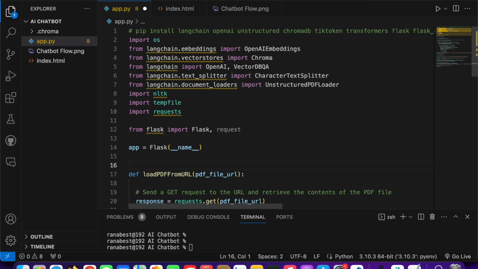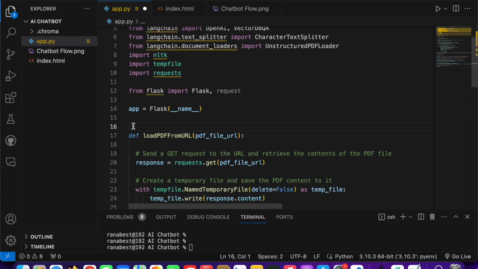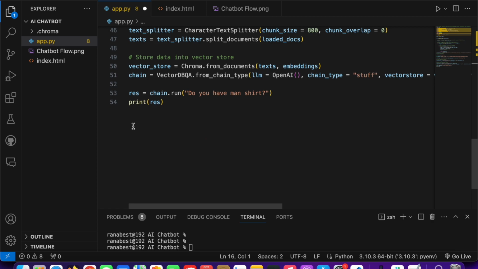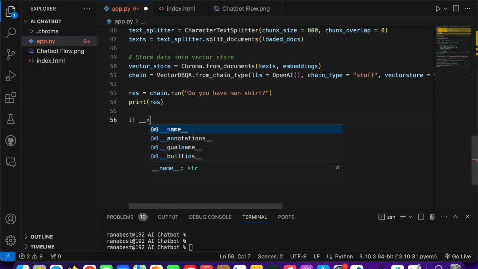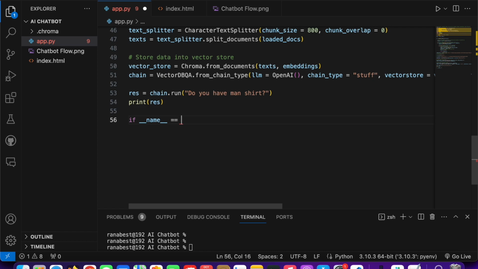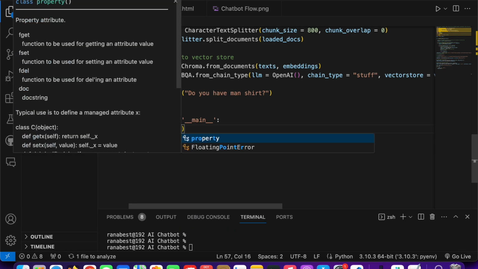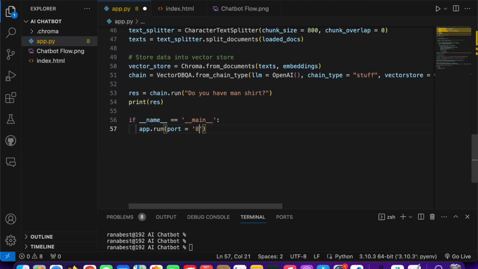This is all we need, and at the end we just need to define it, nothing else. So just go to the end of your code, and here, if it is the main module, then it should run our app on any port you can set here. Let's say I can run it on port 8000.